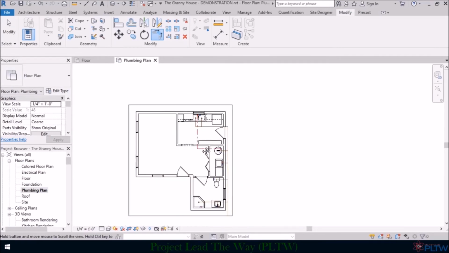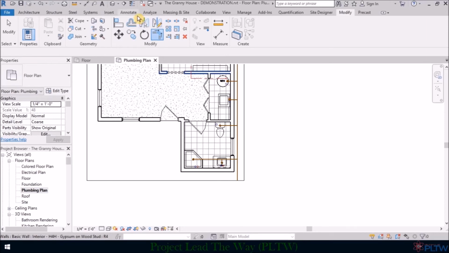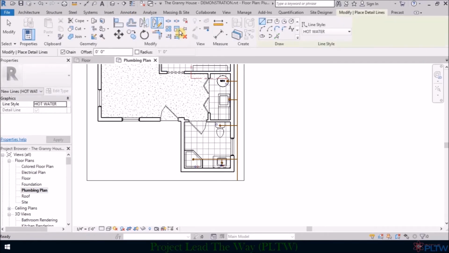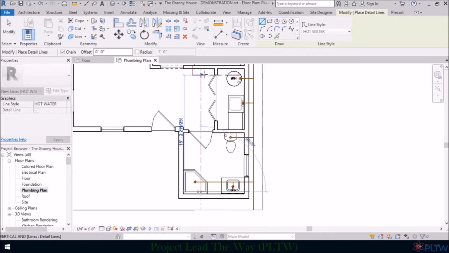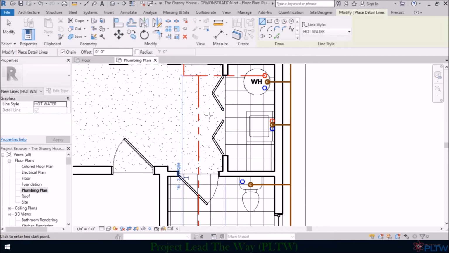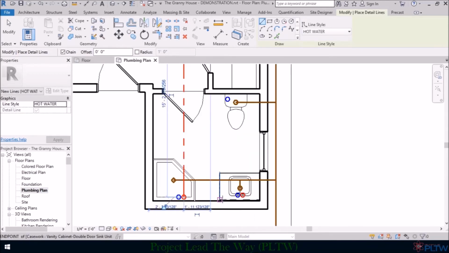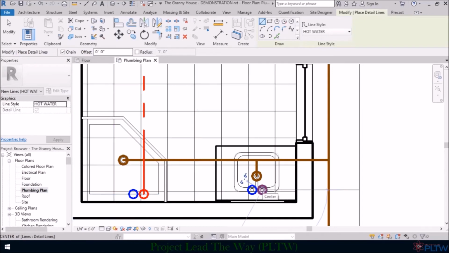Next, we are going to go straight to line again, and we're going to run this hot water line from this shower straight to this line right here. Next, we're going to take a hot water line from this sink, and you can do this a lot of different ways. You can pull this out and then over.